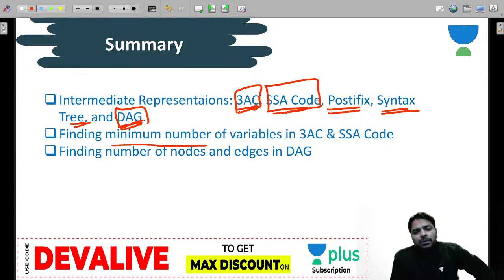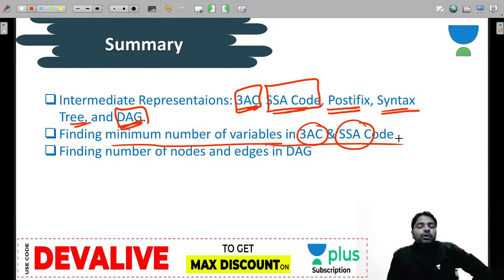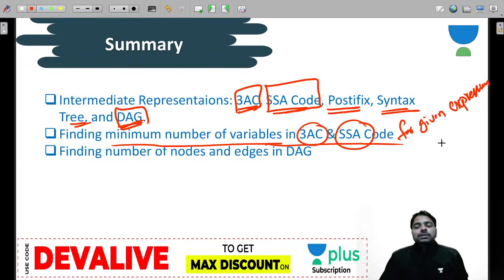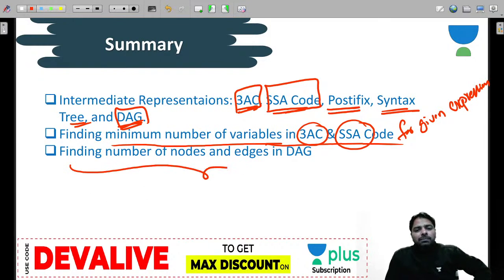And finding the minimum number of variables in 3 address code and SSA code is very, very important for the given expression. And if the expression is not given, you must find out the expression. Remember, anything that is given, bring the expression and find the best answer for the expression. Always the expression is important for you. And finding the number of nodes and edges in the DAG we have done today.